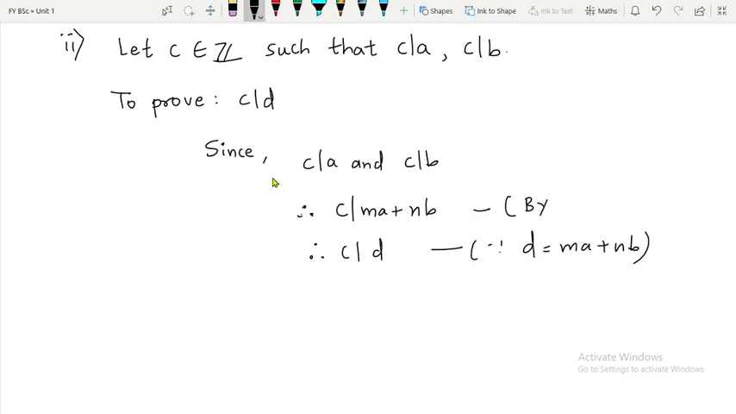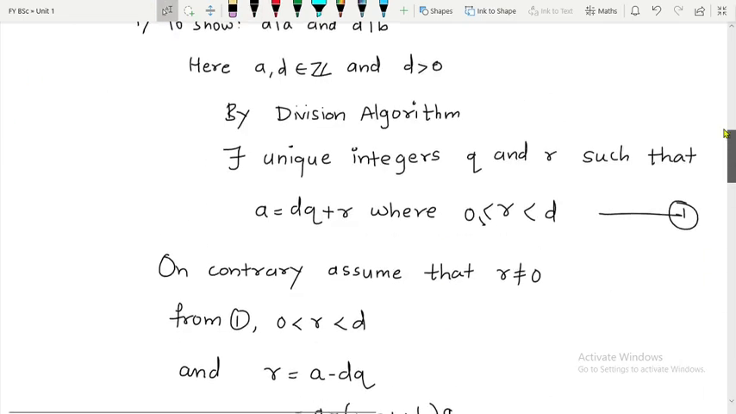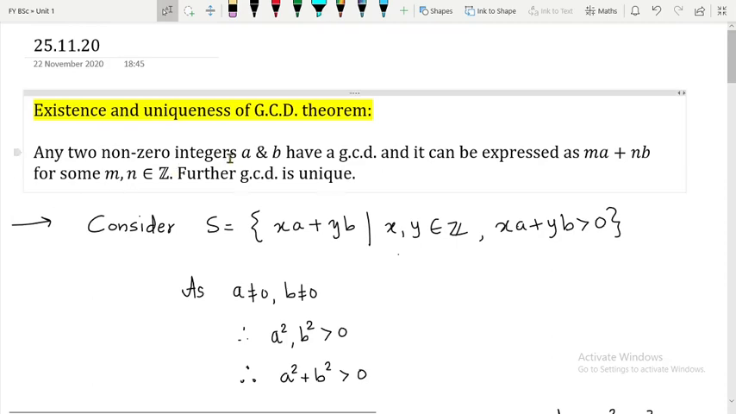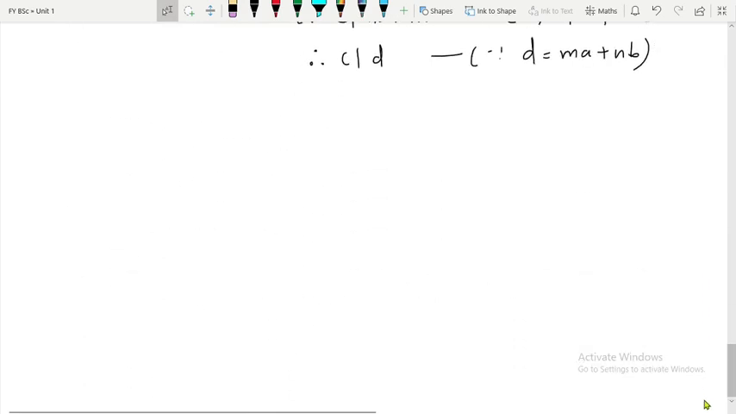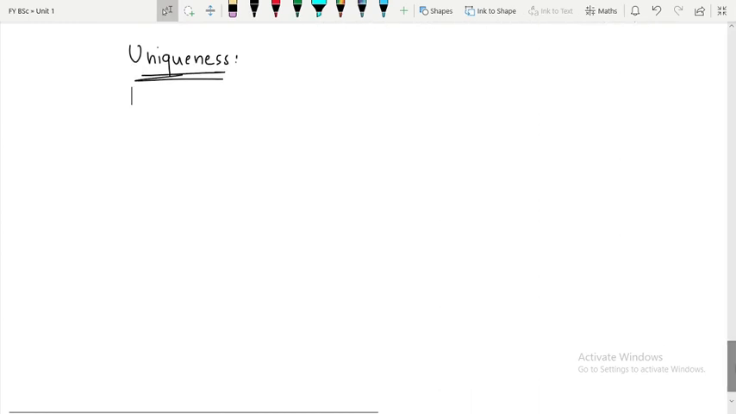So, that is what we wanted to prove, and this we are getting by property. Okay, you can go back and see. We have already seen this property, right? So, that's about any two non-zero integers having a GCD, and it can be expressed as MA plus NB. Now, we have to show that the GCD is unique. So, the uniqueness part is left. So, I will write here now uniqueness. Now, we have to prove that the GCD is unique. We already have that D is the GCD of A and B. So, the idea is, let D1 be a GCD of A and B, and I will prove that D is equal to D1, and that will prove the uniqueness.